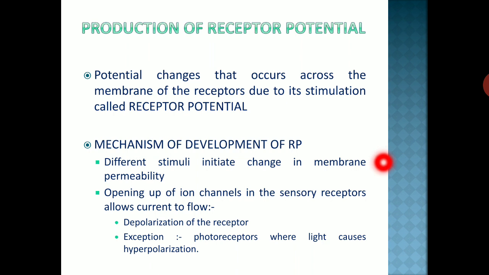Different stimuli initiate change in membrane permeability, and so there is opening of ion channels in the sensory receptor, which allows current to flow. So mostly there is development of depolarization, but one exception is the photoreceptor, where light causes hyperpolarization.